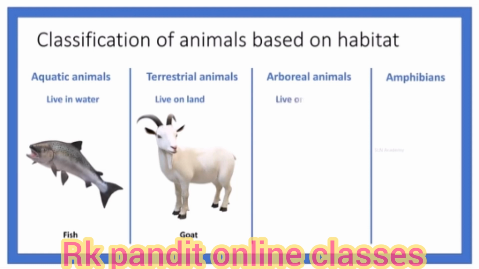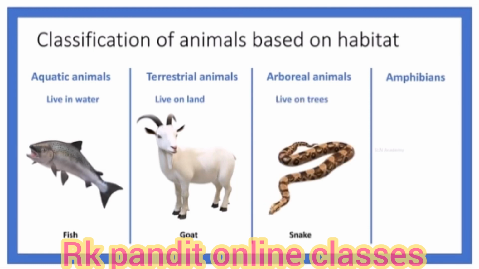Animals that spend most of their time on trees are called arboreal animals. Example: monkey, koalas, chameleons, pandas, tree frogs, snakes, lizards, etc. Animals that can live on land and in water are called amphibians. Example: frog and salamanders.